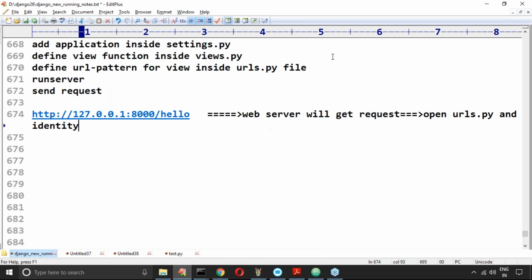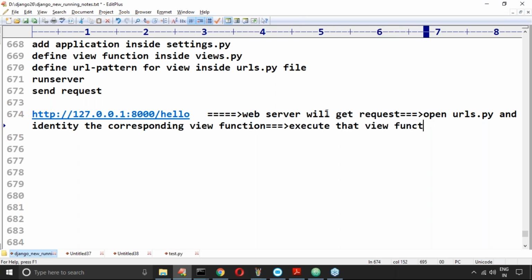Open urls.py and identify the corresponding view function. Next, execute that view function and return the HTTP response to the end user. Have you observed the flow also?